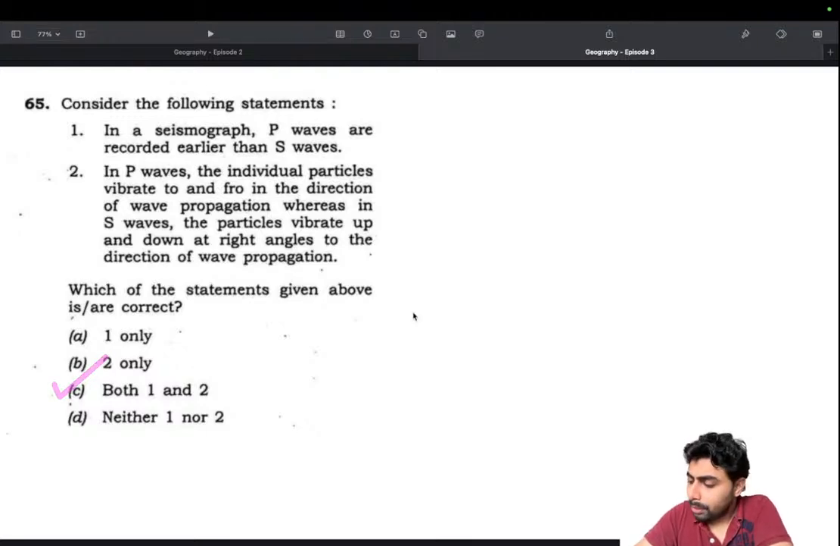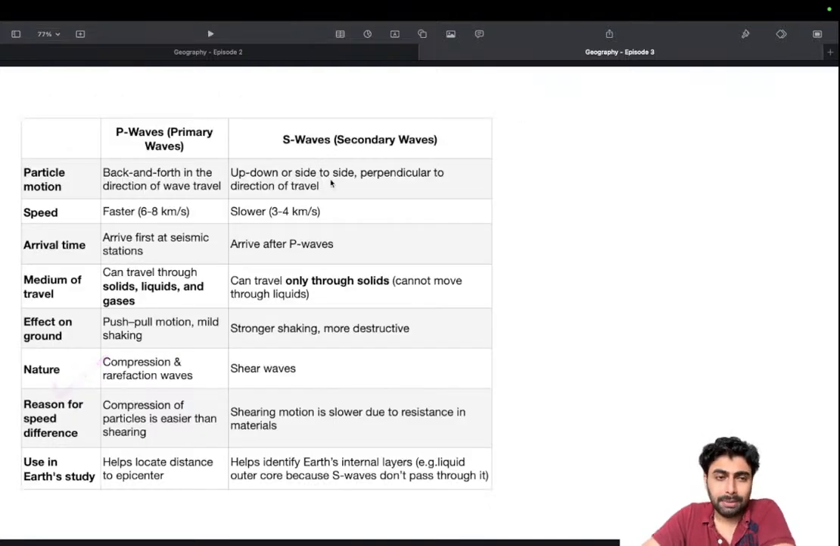Moving on, I'll tell you a few things about P and S waves. This really helps. I made this chart for myself so that I can easily understand the concept in one go. Particle motion is back and forth for P waves, and up and down for S waves. Primary waves are faster, secondary waves are slower. They arrive first, and S waves arrive after P waves. That is the question that was asked. Can travel through liquid: this is one important thing. Primary waves can travel through anything, but secondary waves can travel through only solids. Secondary, solid. Remember that.